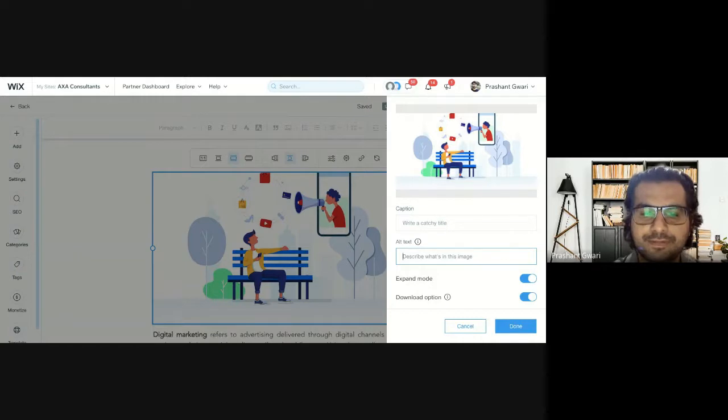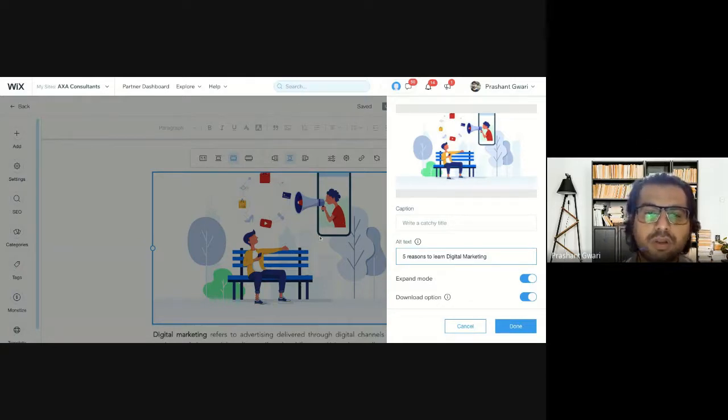5 reasons to learn digital marketing. So these kinds of things you can type here as alternative text. When someone types these keywords, your image will appear on the search engine.